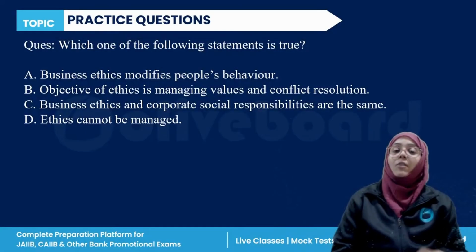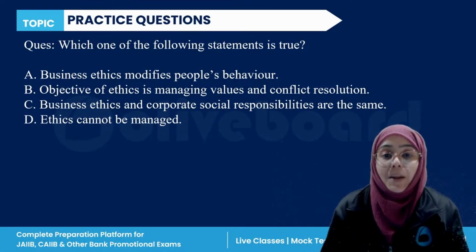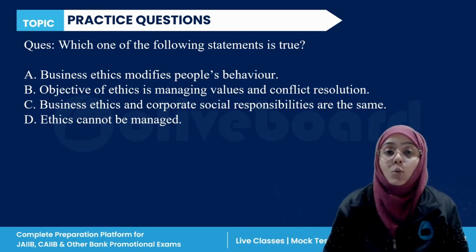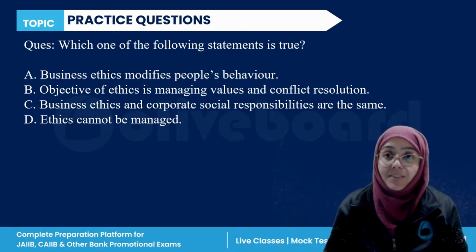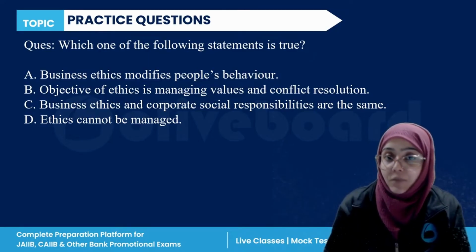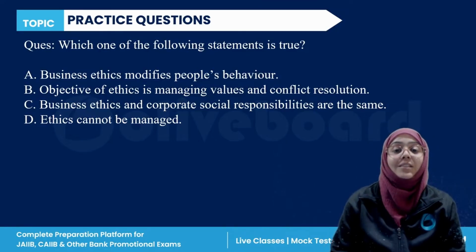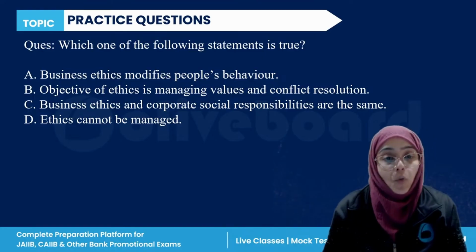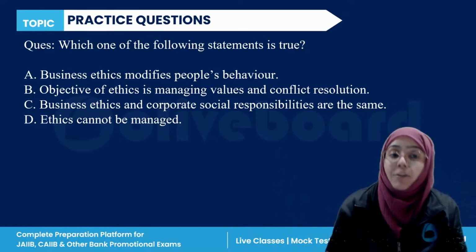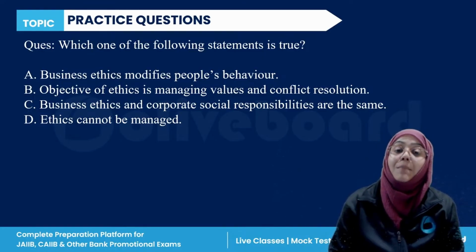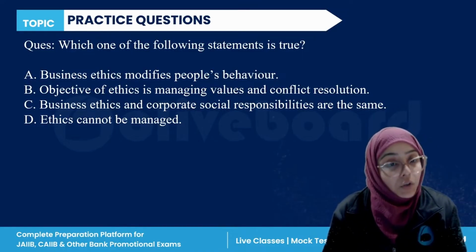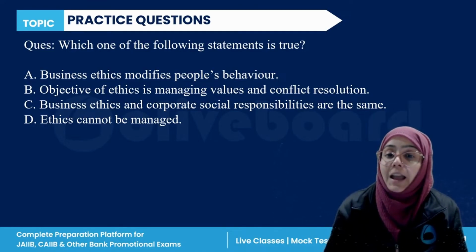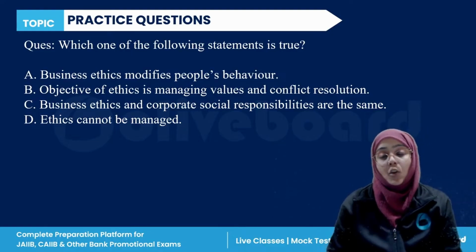Okay. The very first question, which of the following statement is true? If you all remember, I have given you the explanation of what are the myths versus the reality of ethics. You have to answer the question: business ethics modifies people behavior; objective of ethics is managing values and conflict resolution; business ethics and corporate social responsibility are the same; ethics cannot be managed.